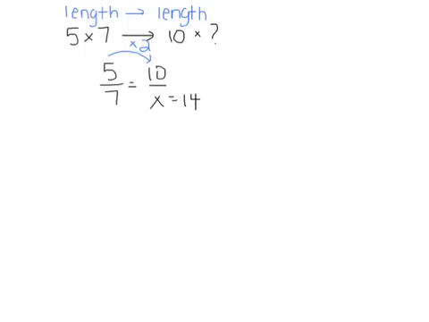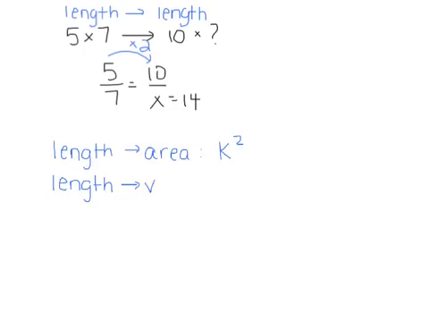When you're comparing length with area, the overall value increases by the K value squared. And if you take it a step further, if you start comparing length with volume, the overall value increases by K cubed.